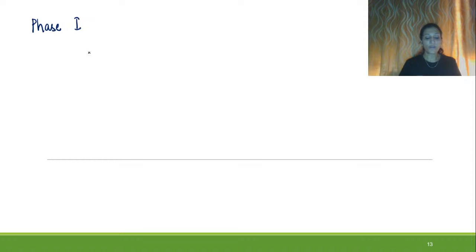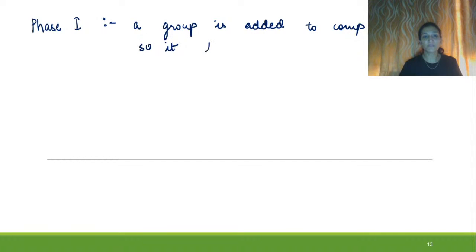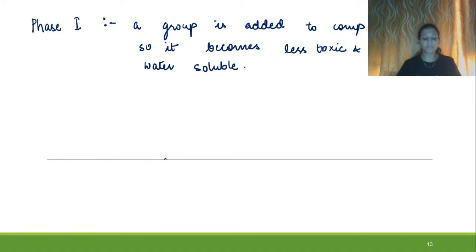Now what happens in phase 1 is a special group is added to the compound so that it becomes less toxic and water soluble. So in phase 1, a group is added to the compound so it becomes less toxic and water soluble. This is the first thing which occurs in phase 1.